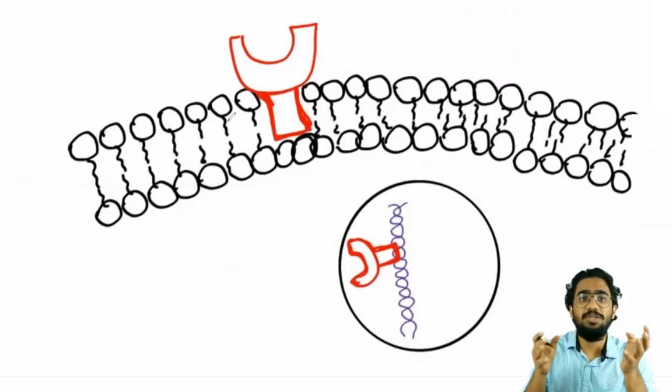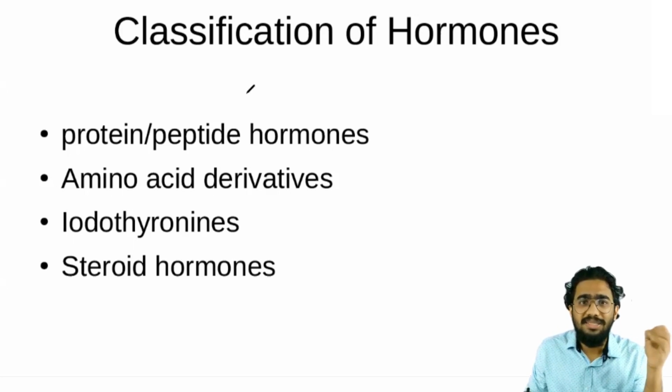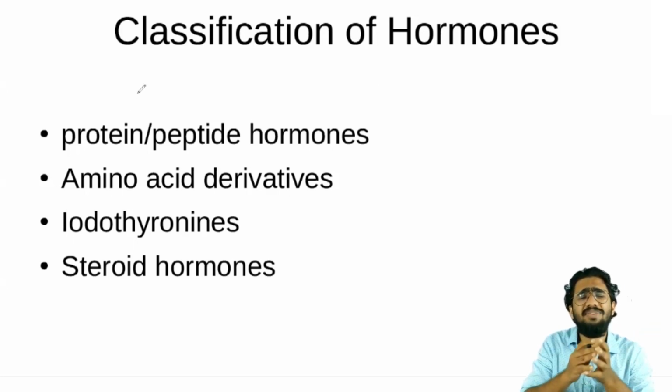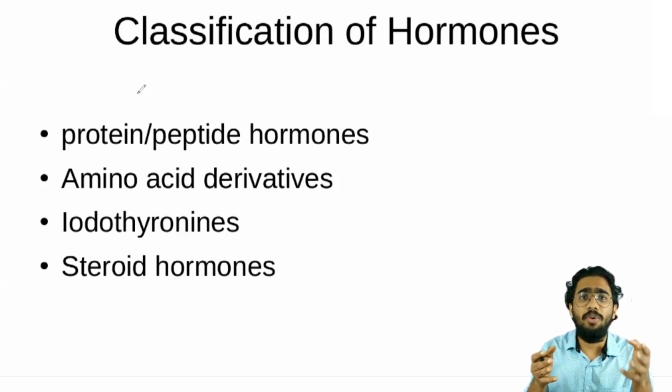Now let's study which hormones bind to the cell membrane-bound receptors and which bind to the intracellular receptors. To know this, you should have a basic idea about the classification of hormones. Let's discuss an easy method to classify every hormone. This is the basic classification, and we will classify every hormone into 4 groups. By studying this, you can easily classify any hormone into one of these 4 groups, and you can also predict the mechanism of action of that hormone.